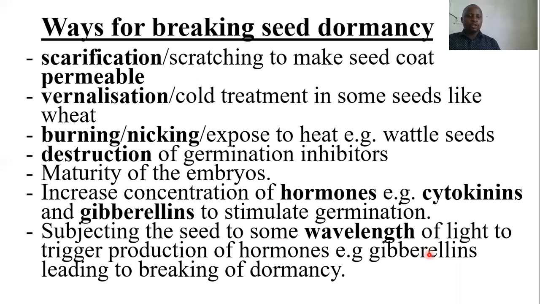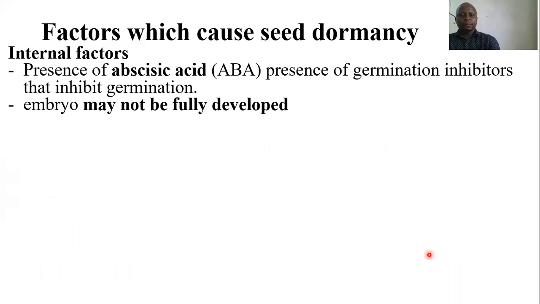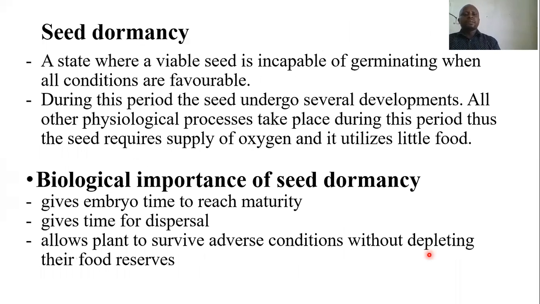So to ask a few questions, what do you understand, or what have you learned about seed dormancy? That is, what is seed dormancy? We have said this is a condition whereby seeds will not be able to germinate, even if all the conditions necessary for germination are provided. We've said that seed dormancy is a state where a viable seed is incapable of germinating, even if all the conditions necessary for germination are provided.